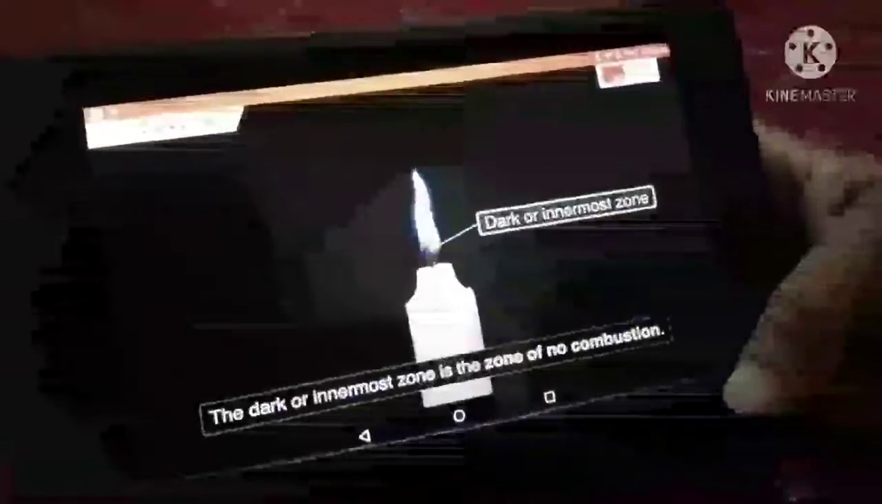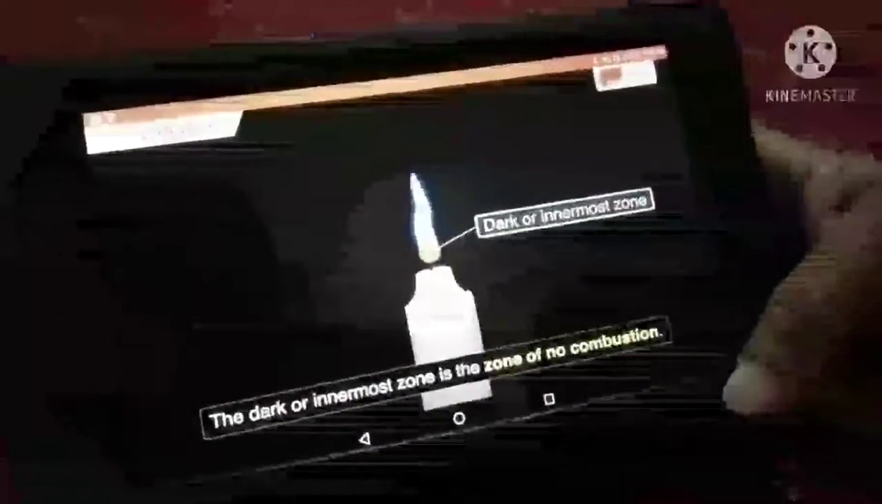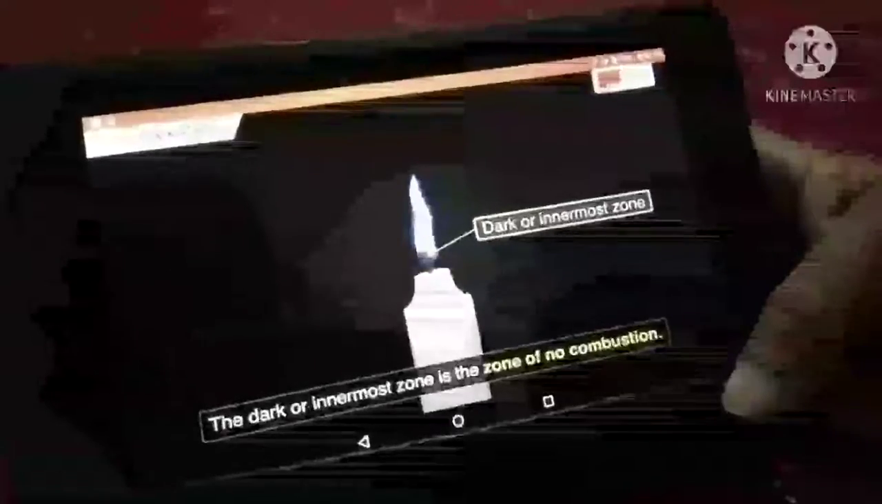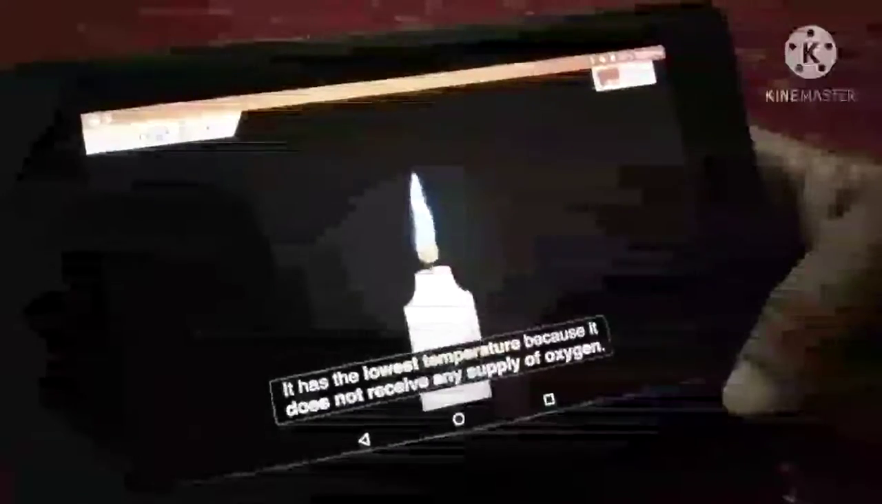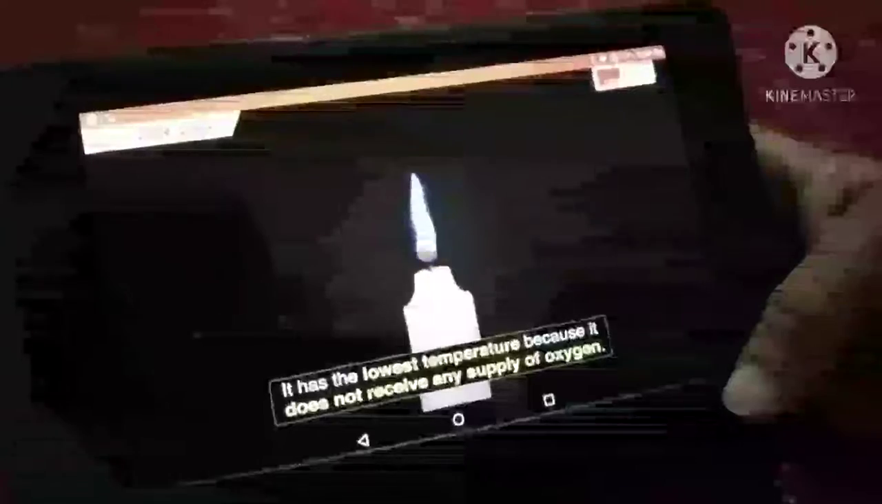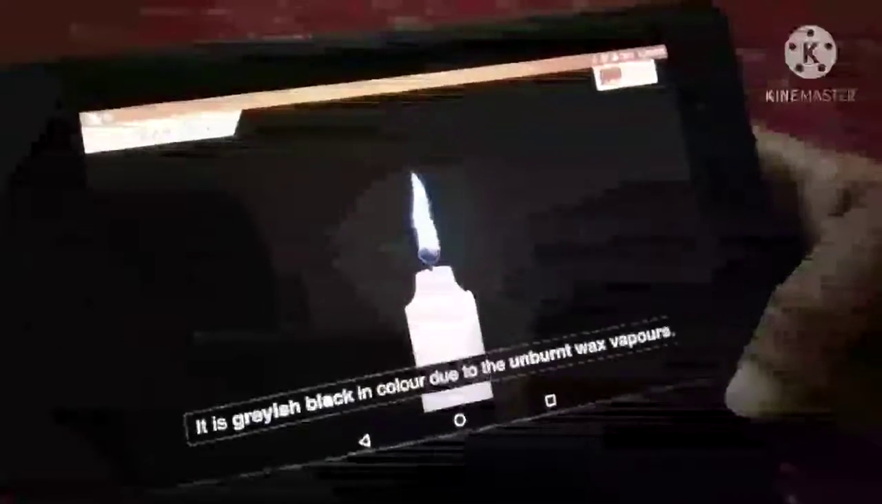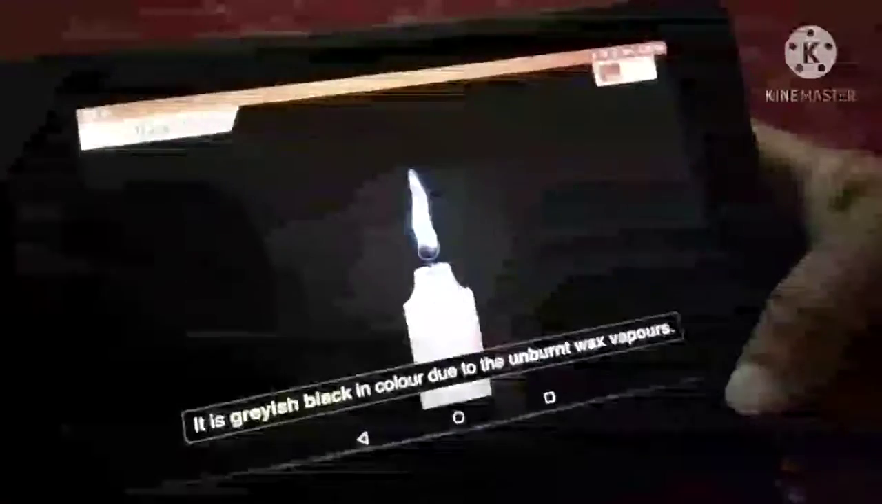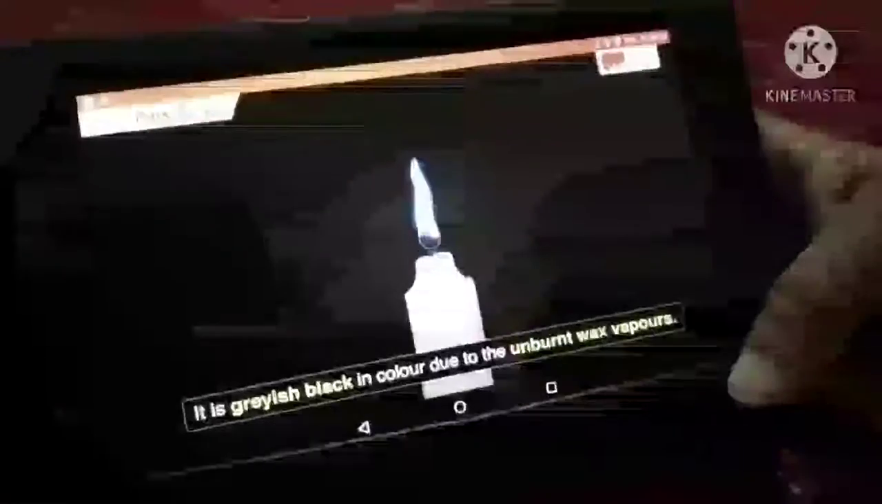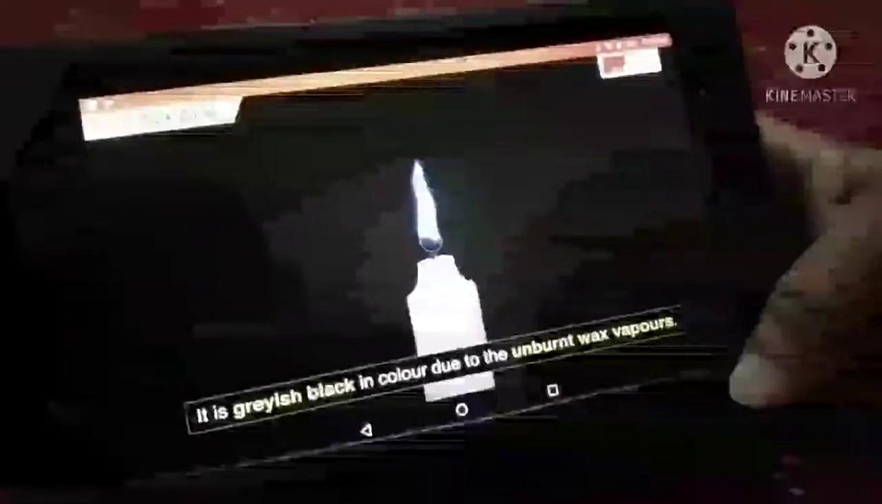The dark or innermost zone is the zone of no combustion. The temperature of the zone is lowest as there is no oxygen supply here. This zone is grayish black in color due to the accumulation of wax vapors that are unburnt.